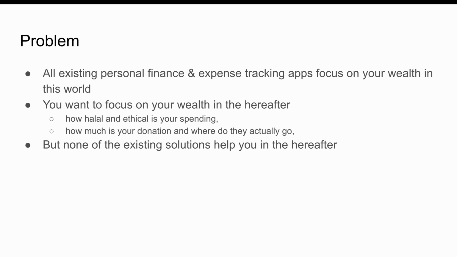But I want to focus on my hereafter as well. I want to check how much I'm spending on halal and ethical products or companies, and also how much am I donating as opposed to spending for myself and my family. And none of the solutions so far help me with that.